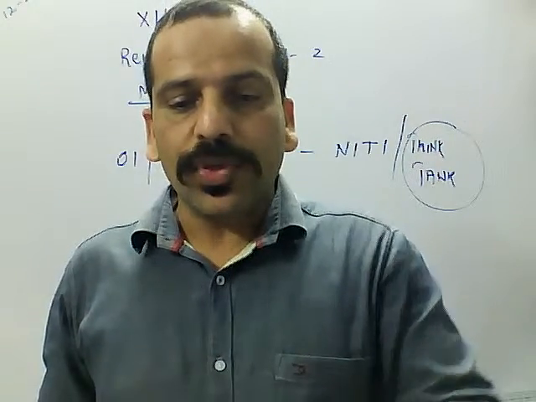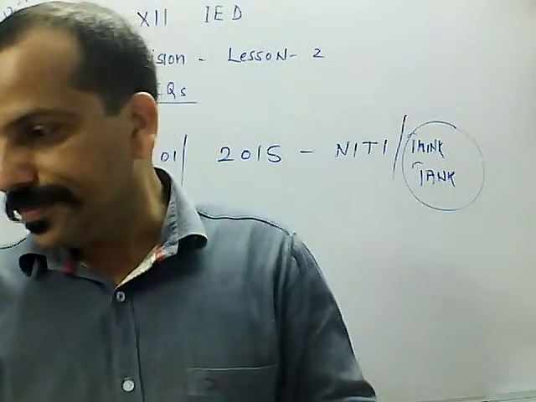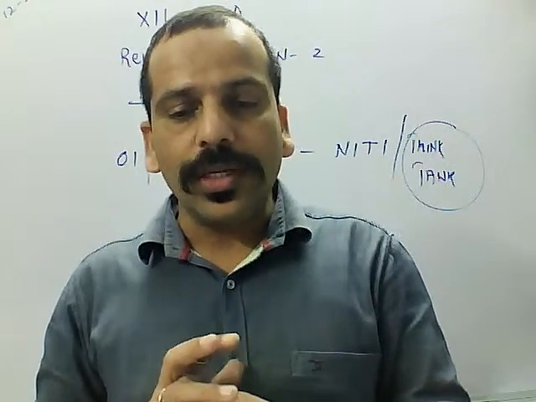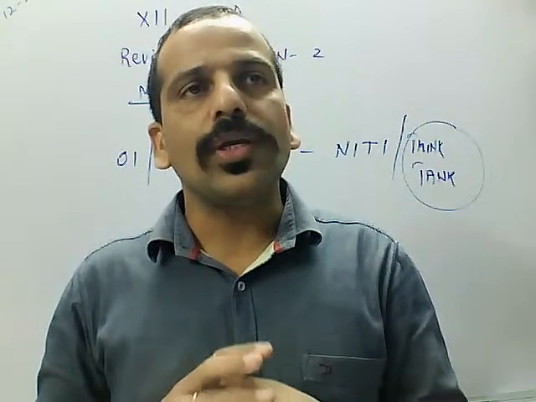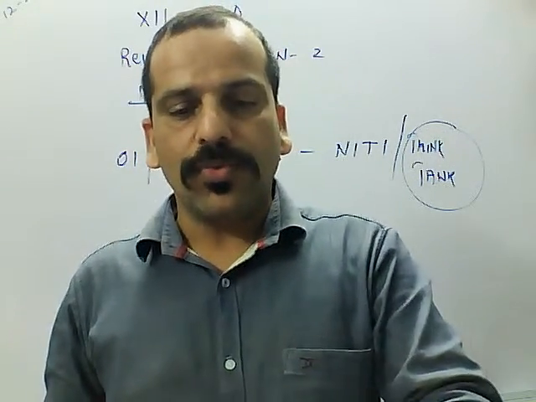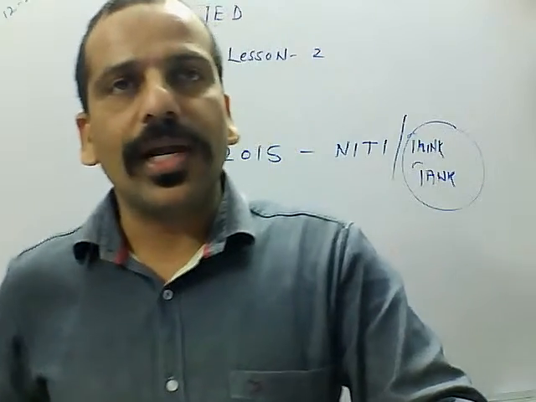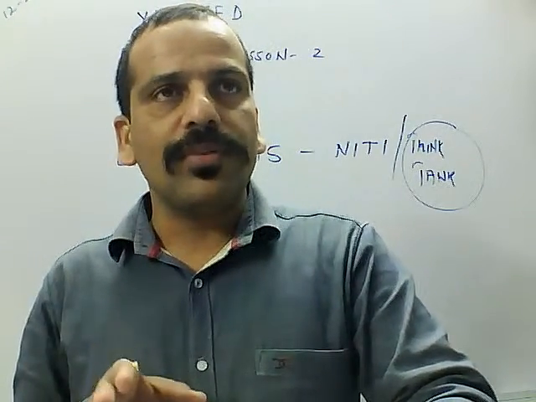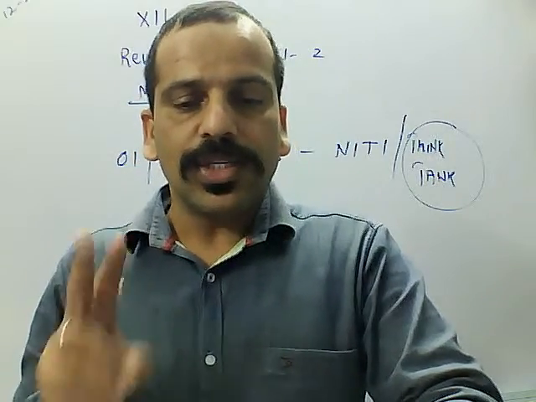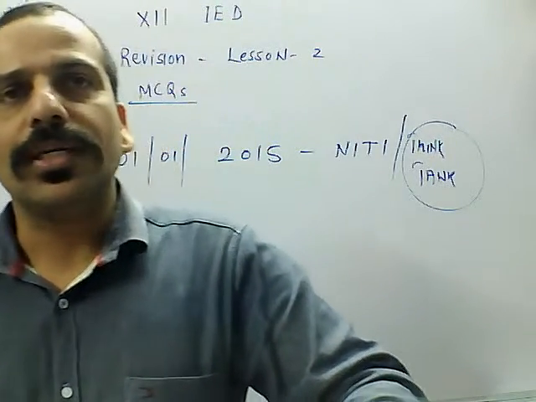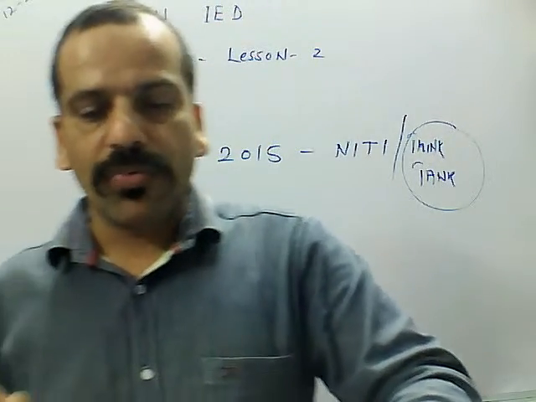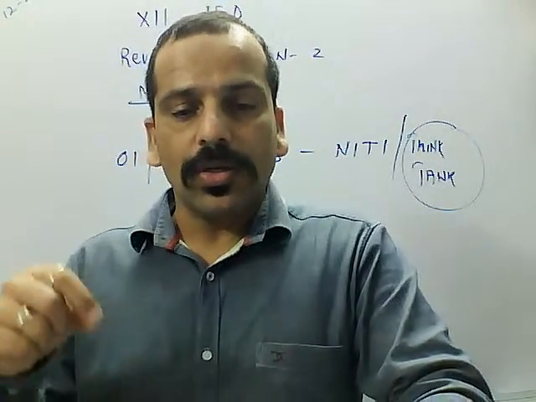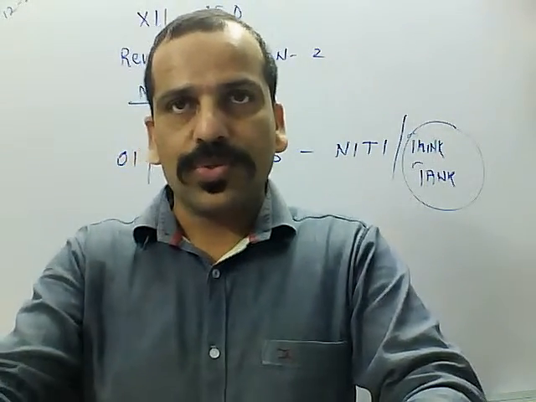Next question: which of the following is not included in the land reforms? First, use of high yield variety seeds. Second, abolition of intermediaries. Third, change in the ownership of land holding and land ceiling. Which is not included in the land reforms?